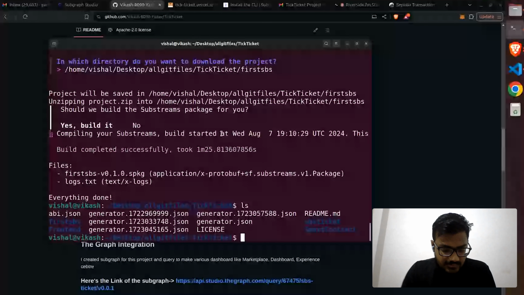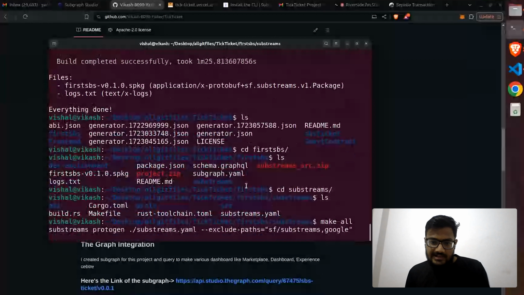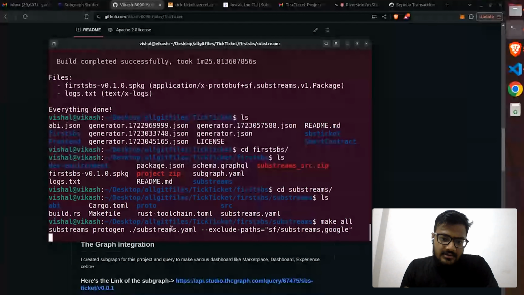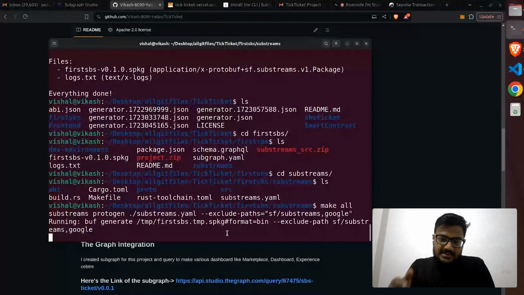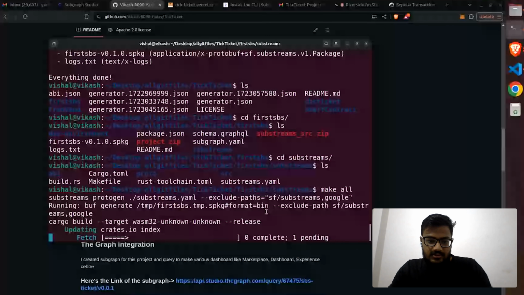Under this, I have the substream folder. You just need to write this make all, which will combine all the files. I already did this, but you can do this if there's some error while compiling in the terminal, because I faced this issue for the first time, so I got to know that this command is used to compile the substream. So you can check this out as well. It will compile all the things. So let's wait.